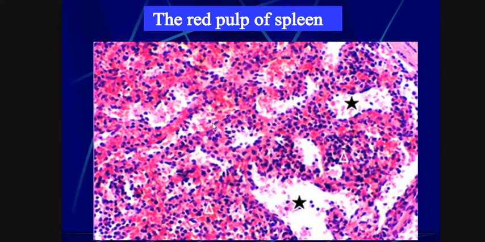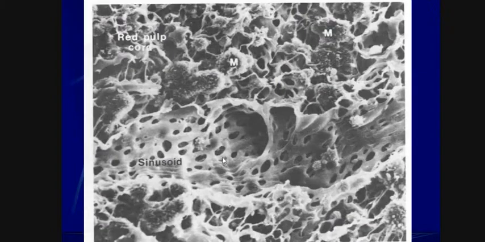Red pulp is very scattered, and many cells are present in this region, and many sinusoidal spaces are also present in this region, and it is dark in color. That's why it is called red pulp. Red pulp cord, sinusoidal. Here we can see macrophages. This is a macrophage.